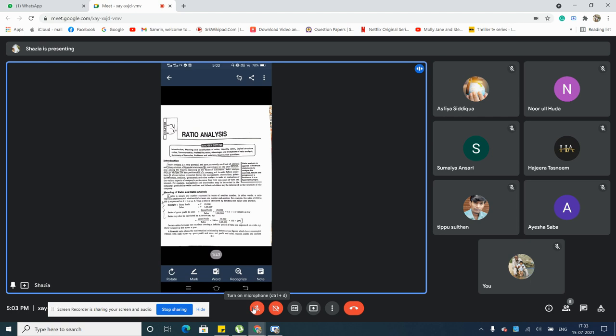The next point is that ratio analysis helps to analyze the past performances of a company and to make future projections. Of course, it gives the comparison with whatever has happened in the business previously. What was your performance, what were your sales, what was the record of your previous performances and your current performances. That is nothing but the assets and liabilities. It gives you a brief difference of how it was before, how it is now, and how it is going to be in the future. It gives you that information.